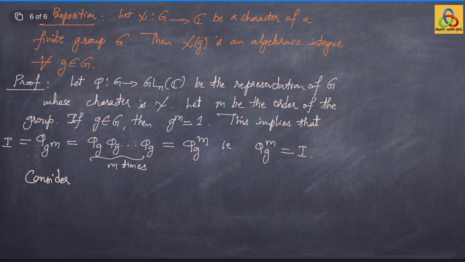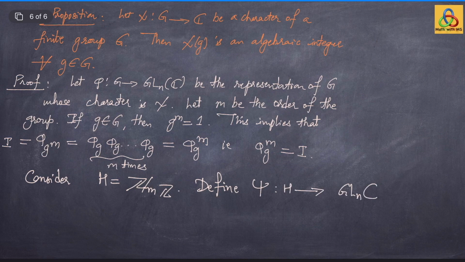So, for that, consider this group H, the cyclic group of order m, and define psi from H to GL n C by psi of the generator 1 bar of Z mod mZ to be the matrix phi g.